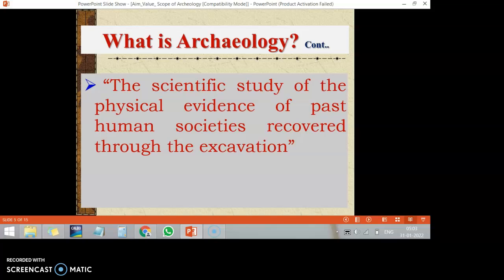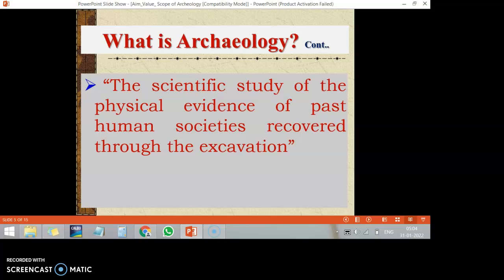Another important definition of archaeology: the scientific study of the physical evidence. What is meant by scientific study? This is about applying several scientific methodologies or scientific tools to identify which period the artifacts belong to. It is the scientific study of the physical evidence of past human societies recovered through excavation. In the excavation we get several artifacts and remains.